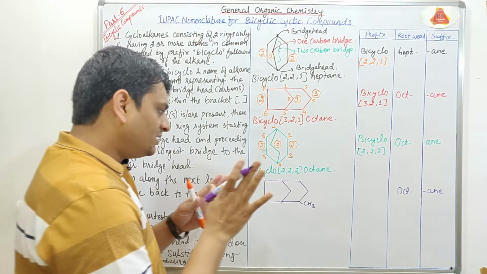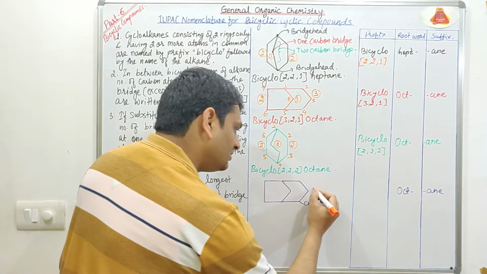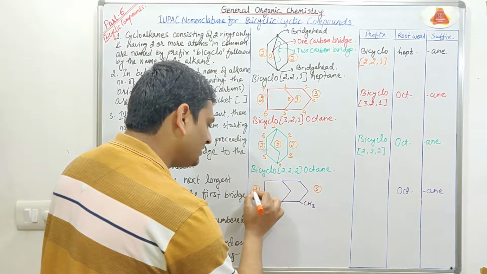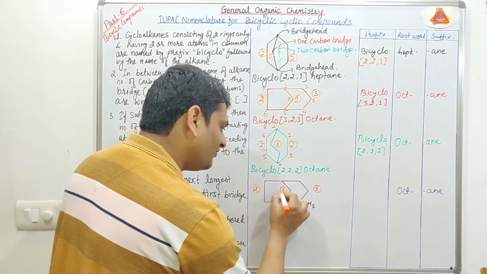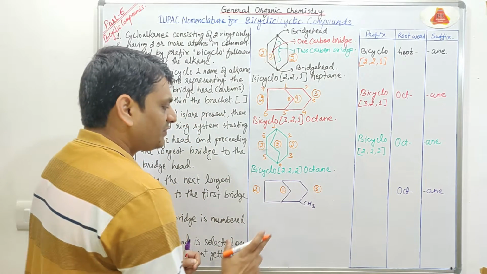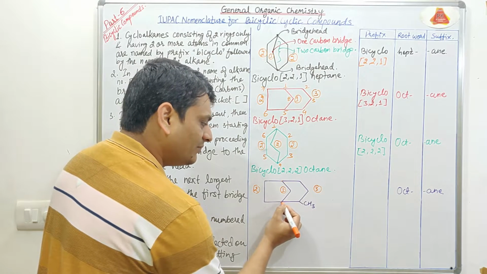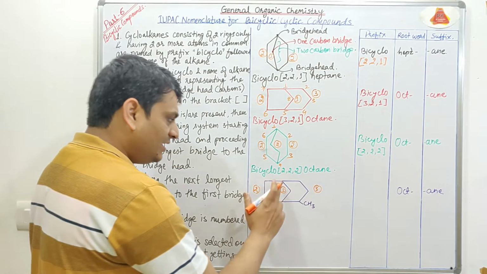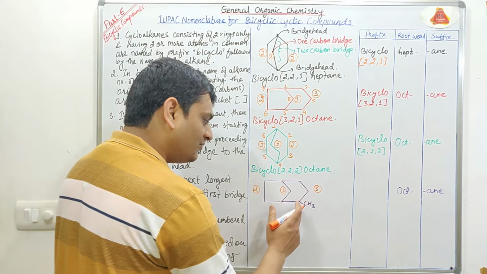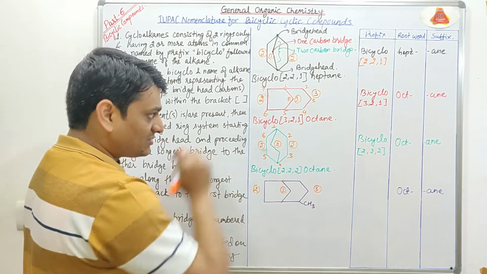Now coming to the number of carbon atoms in the bridges. On this side 3 carbon atoms are present, on the left side 2 carbon atoms are present, and in the bridge 1 carbon atom is present. Now coming to the numbering, we can start numbering either from this carbon atom or from this carbon atom. If we start from this carbon atom, then it will be 1, 2, 3, 4. In the fourth position we are getting the methyl group. Numbering is just like this.